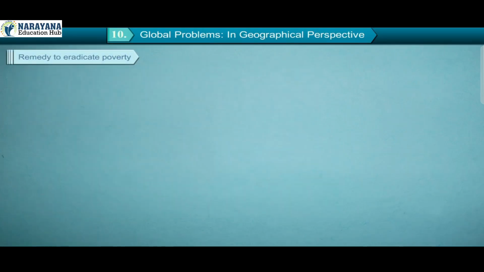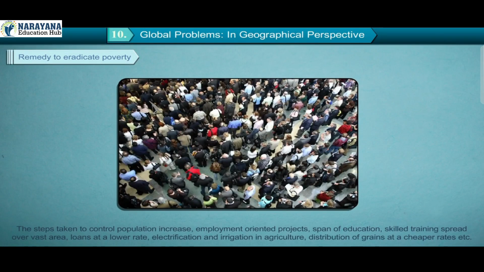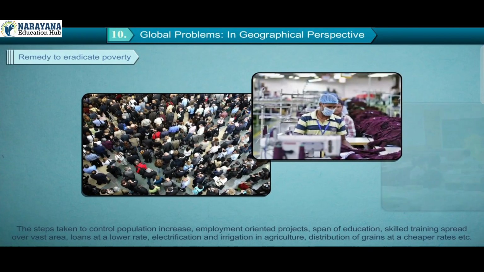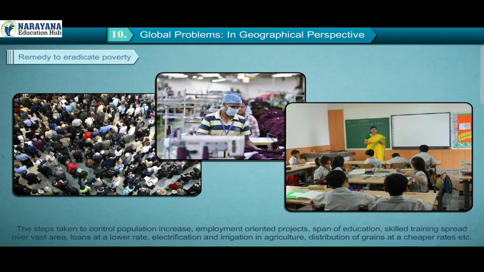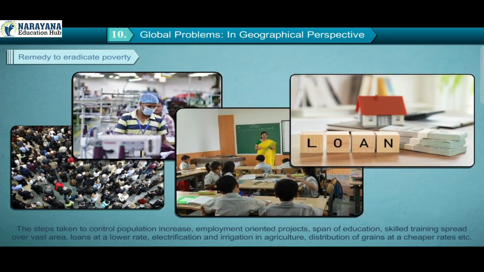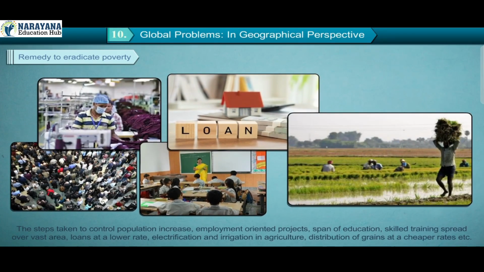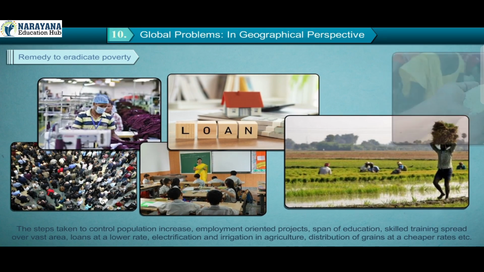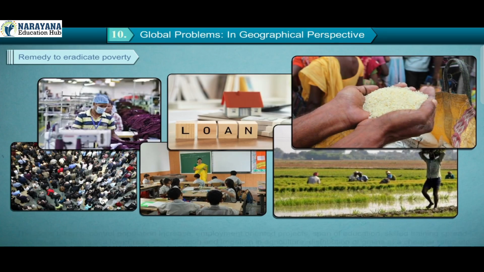Remedy to eradicate poverty. The steps taken to control population increase, employment-oriented projects, spread of education, skill training spread over a vast area, loans at a lower rate, electrification and irrigation in agriculture, distribution of grains at cheaper rates, etc. can help to eradicate poverty.